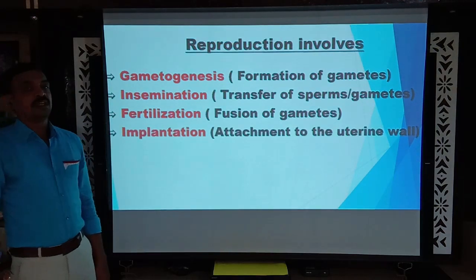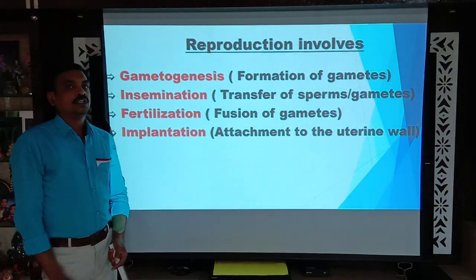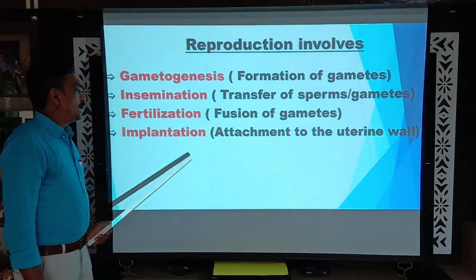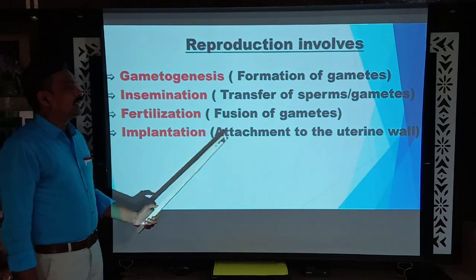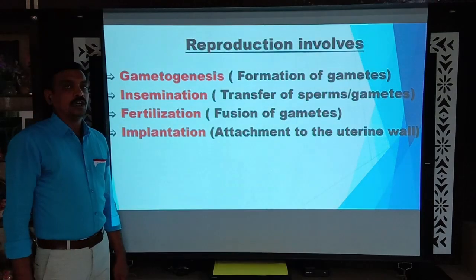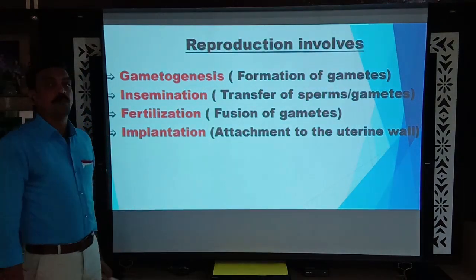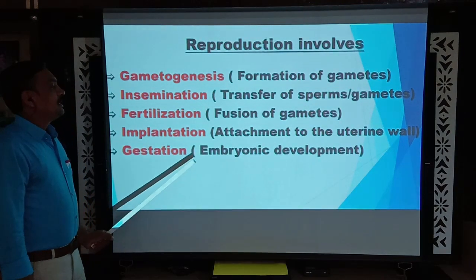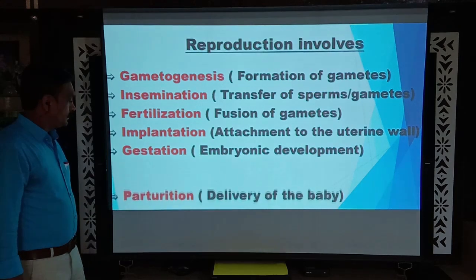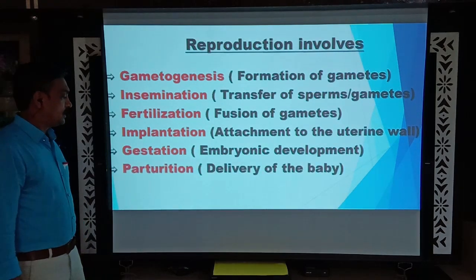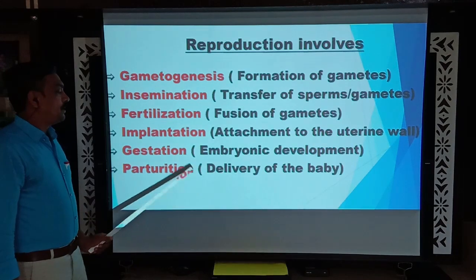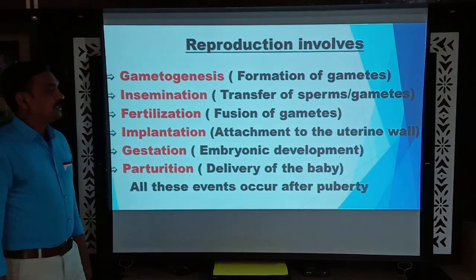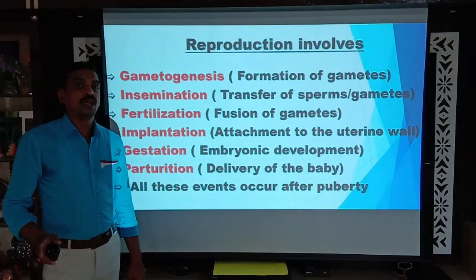And after fertilization, the zygote is formed. This zygote, after a series of divisions, is attached to the uterine wall. This attachment is called implantation. And coming to the next step, gestation. Gestation is the embryonic development. After completion of the embryonic development, the delivery of the baby is called parturition. And all these events occur only after puberty.